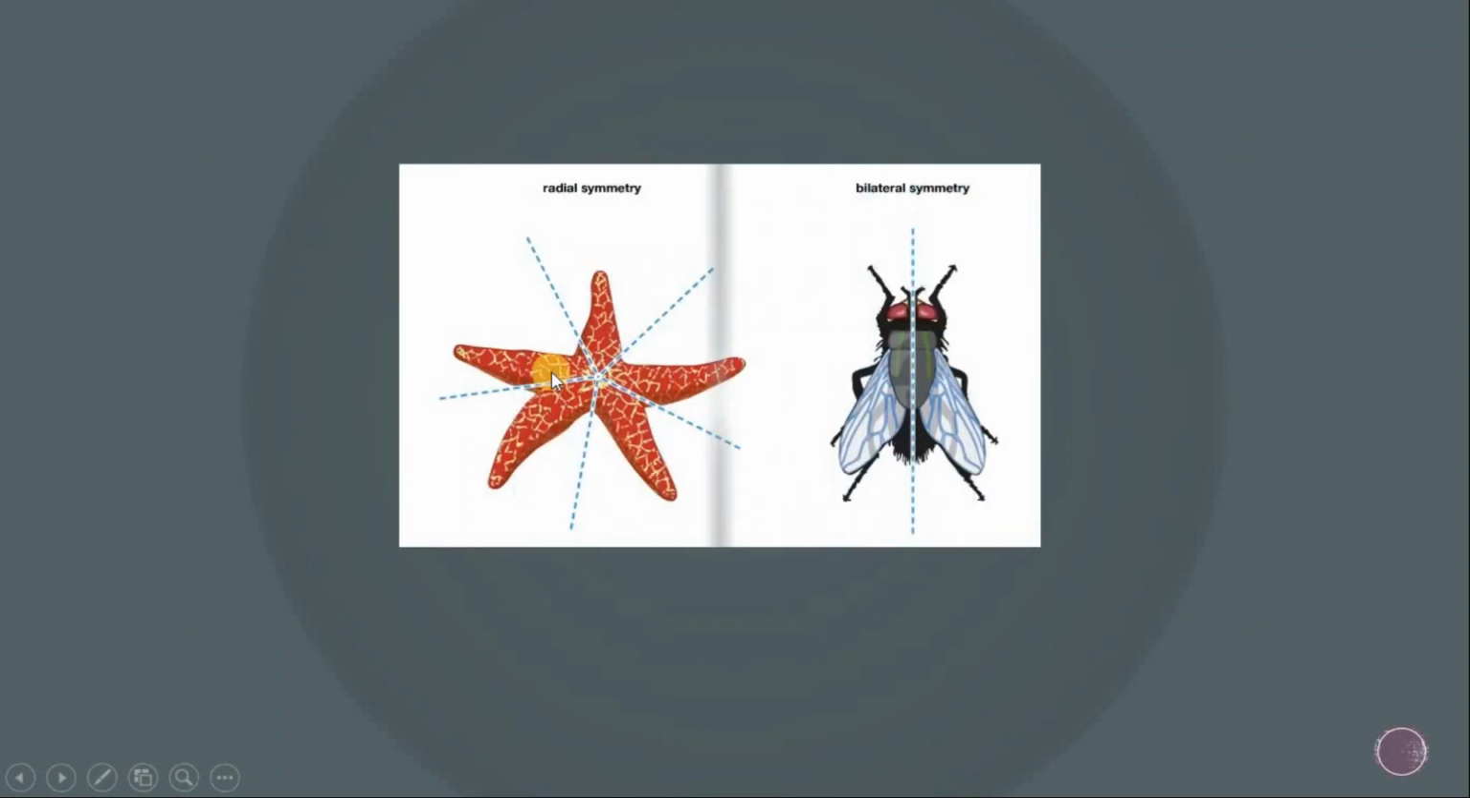We can also see the starfish is pentamerous, radial symmetry. There are 5 arms, 1 2 3 4 5. Cut at any arm and you find the same symmetry, the same organs, the same body plan. And bilateral symmetry is found in housefly also.